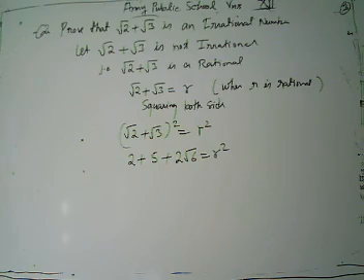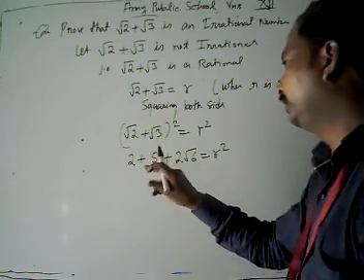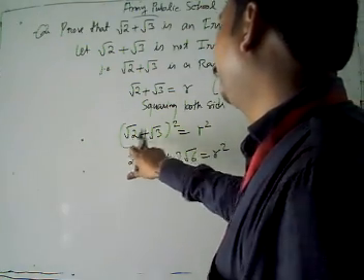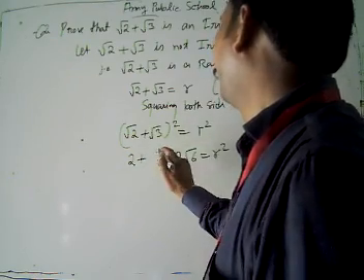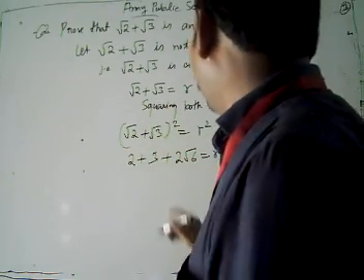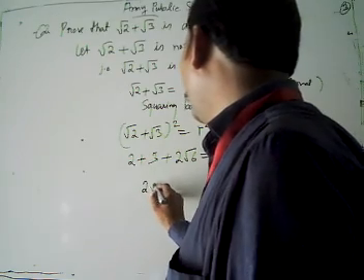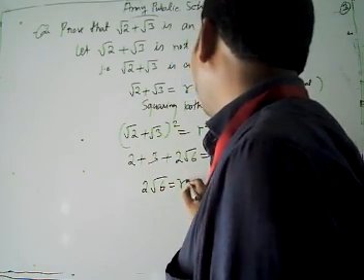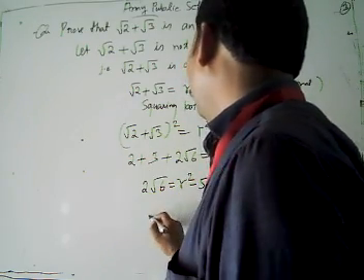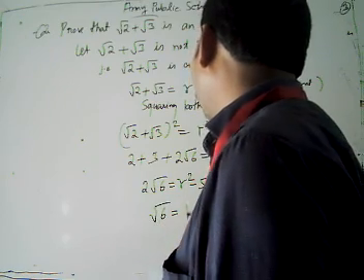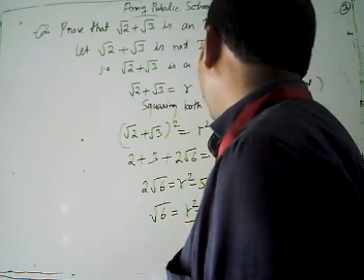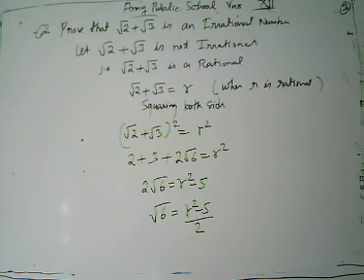Then 2 root 6 is equal to R square minus 5. Then root 6 is R square minus 5 by 2. Or we get root 6 is what?